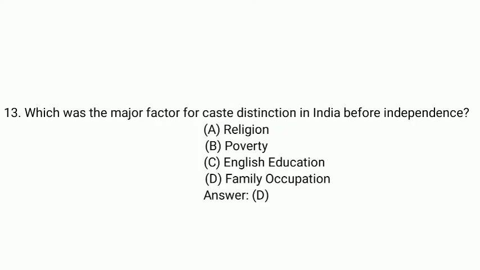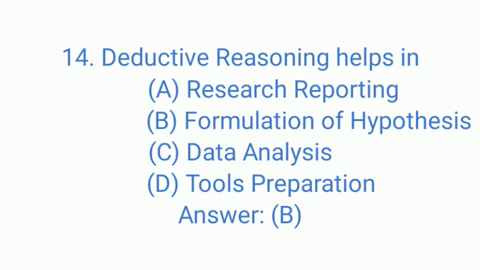Let's see question number 13. Which was the major factor for caste distinction in India before independence? Read the question very carefully. The question asked before independence. So religion, poverty, English education will not be the right answer. So the right answer will be family occupation. That is option D. Question number 14.